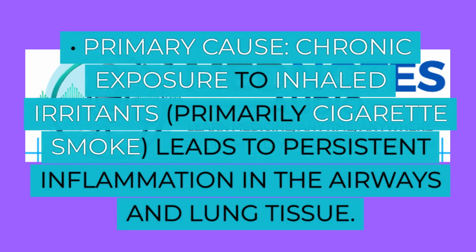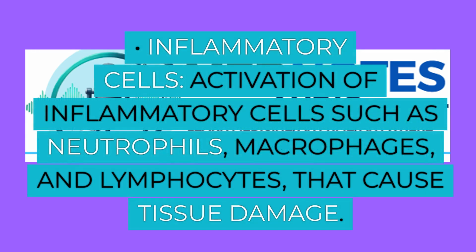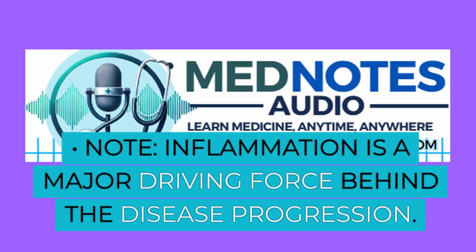Chronic inflammation. Primary cause. Chronic exposure to inhaled irritants, primarily cigarette smoke, leads to persistent inflammation in the airways and lung tissue. Inflammatory cells. Activation of inflammatory cells such as neutrophils, macrophages, and lymphocytes that cause tissue damage. Note: inflammation is a major driving force behind the disease progression.